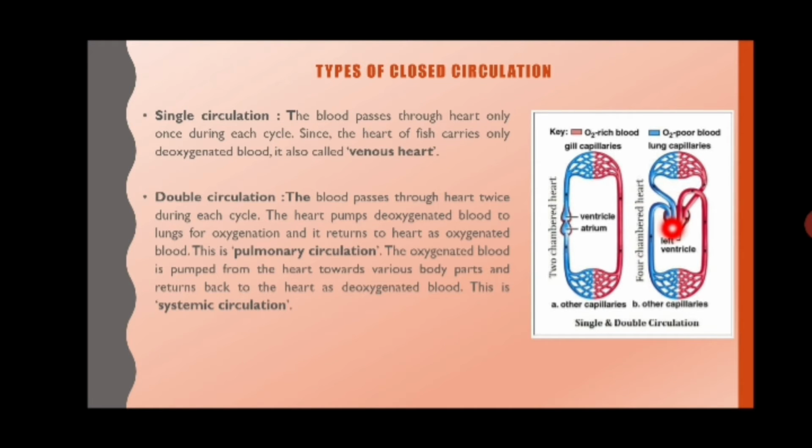The circulation from the heart to the parts of the body and back to the heart is called systemic circulation, while the circulation from the heart to the lungs and back to the heart is called pulmonary circulation. This is seen in human beings.